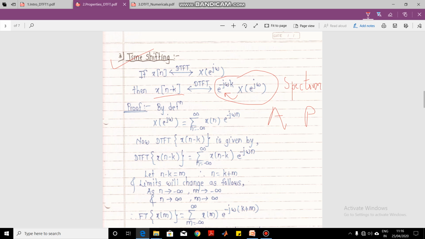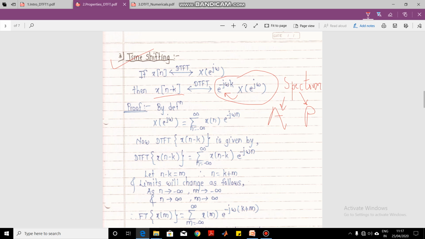Since spectra is for the different frequency representations, the magnitudes of the frequency components with respect to frequency are described by the amplitude spectra, and their phases with respect to frequency are defined by the phase spectra.